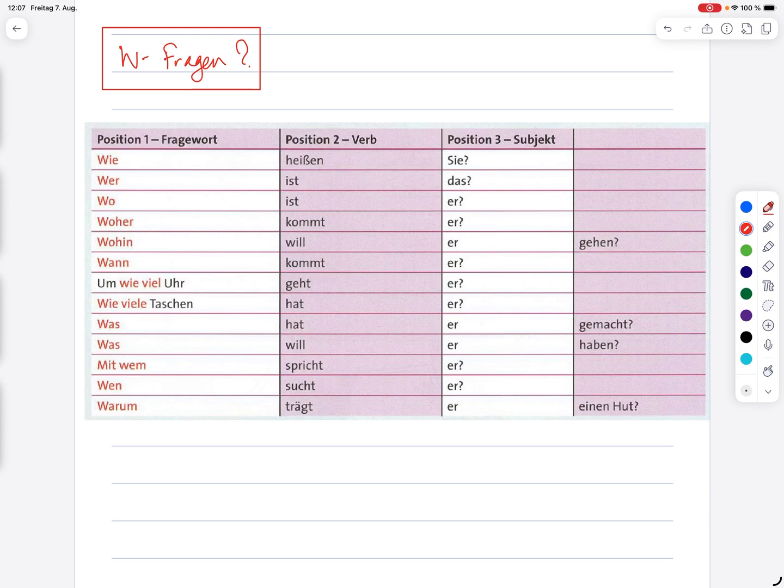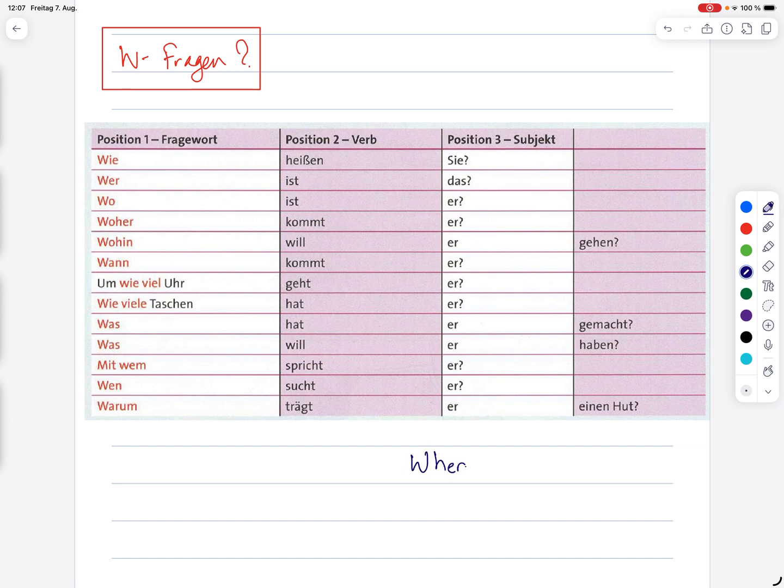Hello everyone. So today we will look at the concept of W-Fragen in German. What does it mean by W-Fragen? It means how you can ask questions the way you do in English. For example, what is your name, where do you come from, with whom are you talking, who is this, where are you, something like this. All these questions start with W in German.